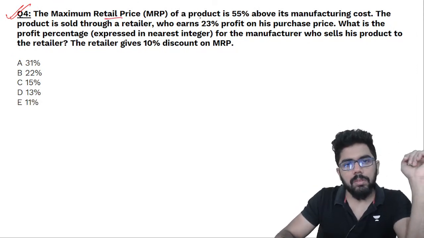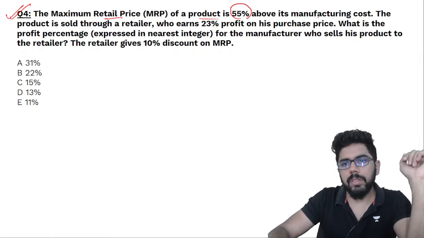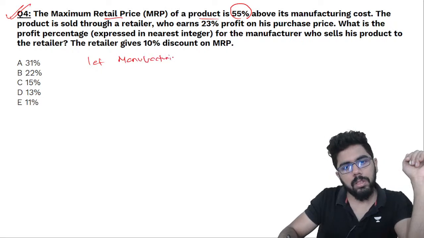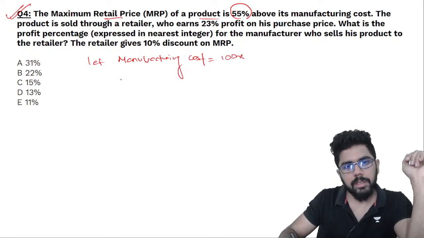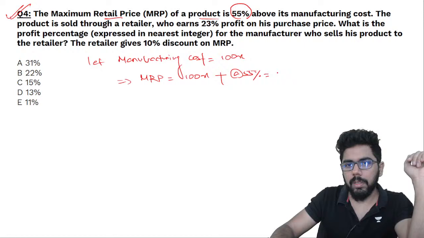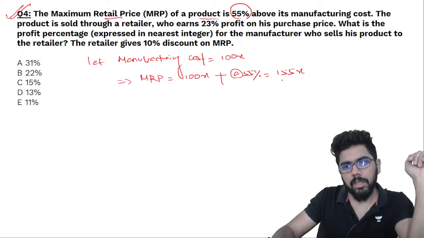Maximum retail price of a product is 55% above its manufacturing cost. Let the manufacturing cost be 100x. This implies maximum retail price is 100x plus the markup, which is 55% x, so 155x.